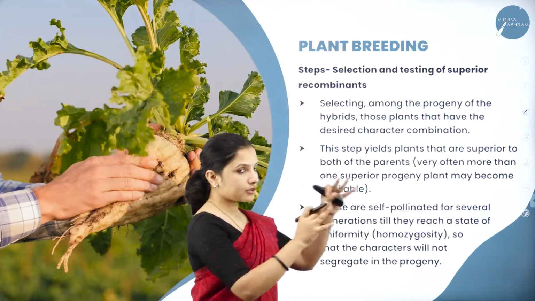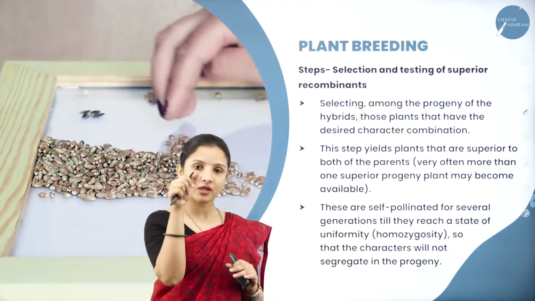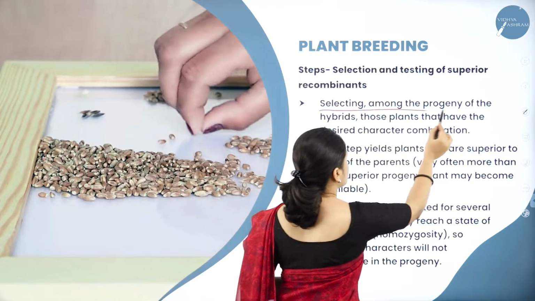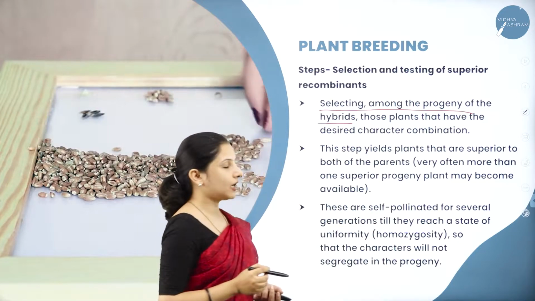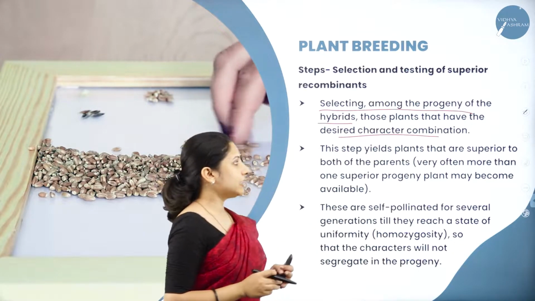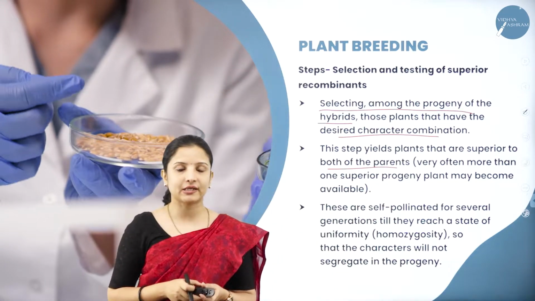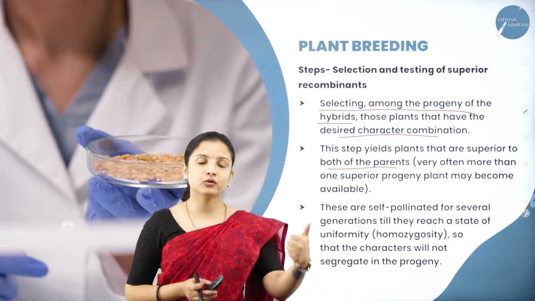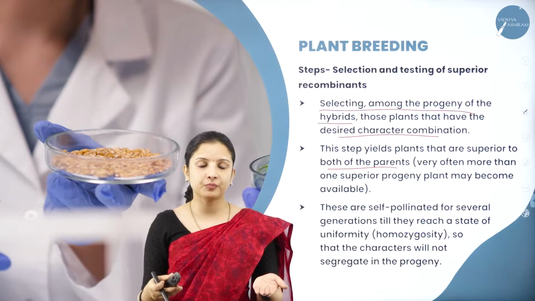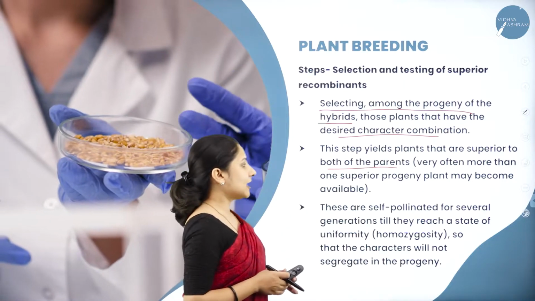So among that progeny, we have to select such plants which are showing both the characters, that is, which are dwarf in nature and which are high yielding in nature. Selecting among the progeny of the hybrids has to be done based on the desired character combination, and this step yields plants that are superior to both the parents. Of course, the plants are superior to both the parents, right? Because one parent was only dwarf in nature, the other was only high yielding in nature. But the progeny is superior to the parent because it is both dwarf as well as high yielding. And these are self-pollinated.